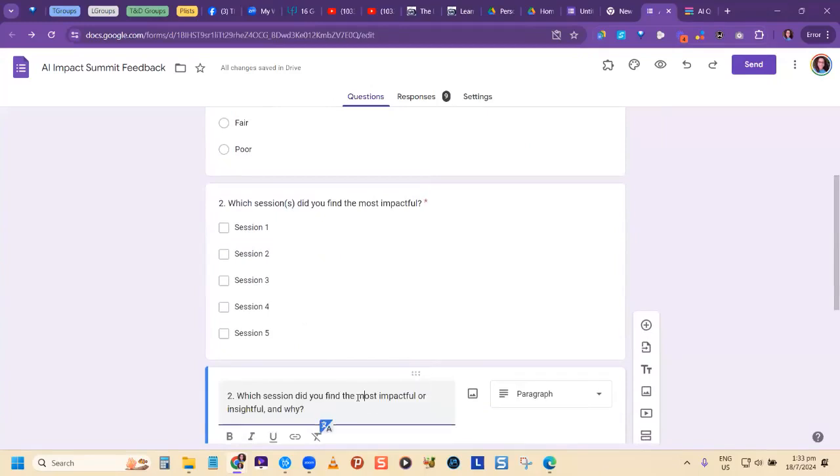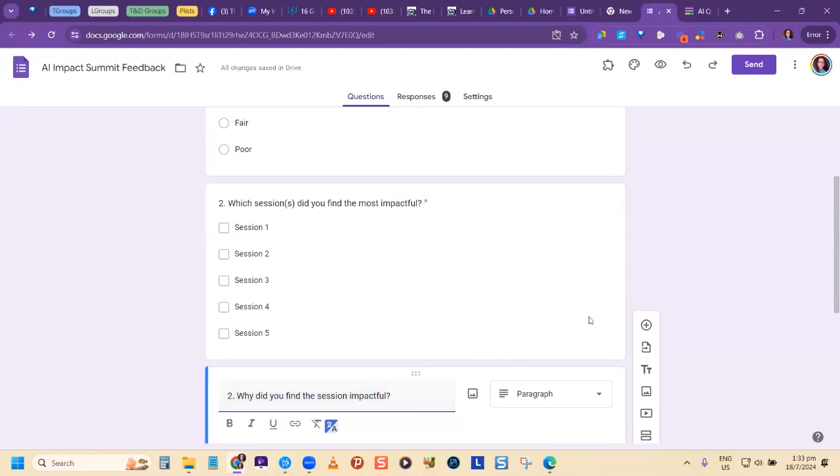Why did you find the session impactful? All right. So you arrange it how you want. Leave it at that. You can change that up like this.